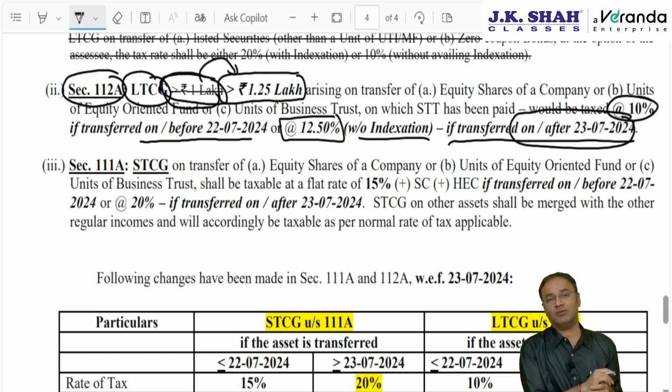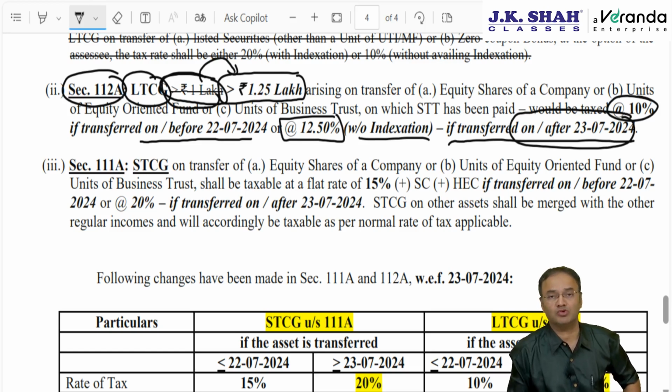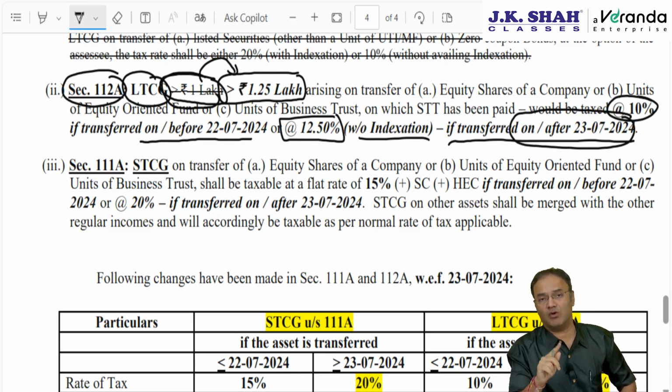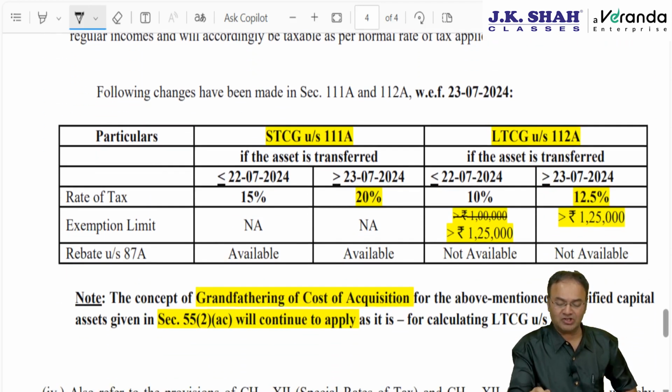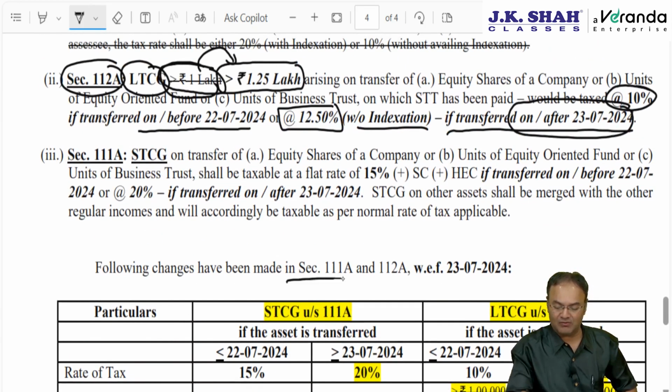Naturally, government cannot increase the limit or give extra 25,000 from 23rd July. It will lead to a lot of confusion and then government will have to issue a lot of clarification. So remember, the threshold limit is increased from 1 lakh to 1,25,000 from the beginning of the current year. Only the tax rates are changed from 23rd July. So the following changes have been made in section 111A and 112A with effect from 23rd July.